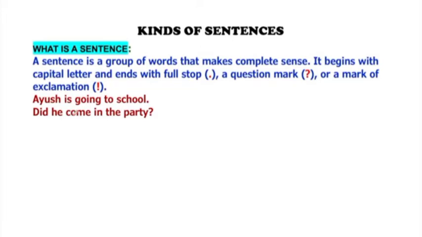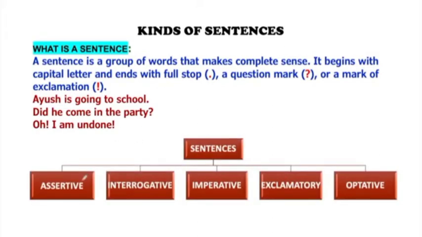So this kind of sentence is also a sentence, but the kind will be different. Oh, I am undone! It's ending with an exclamation mark and the formation is again changed. It's another kind of sentence. So, on the basis of their pattern, sentences can be divided into five types: assertive, interrogative, imperative, exclamatory, and optative.